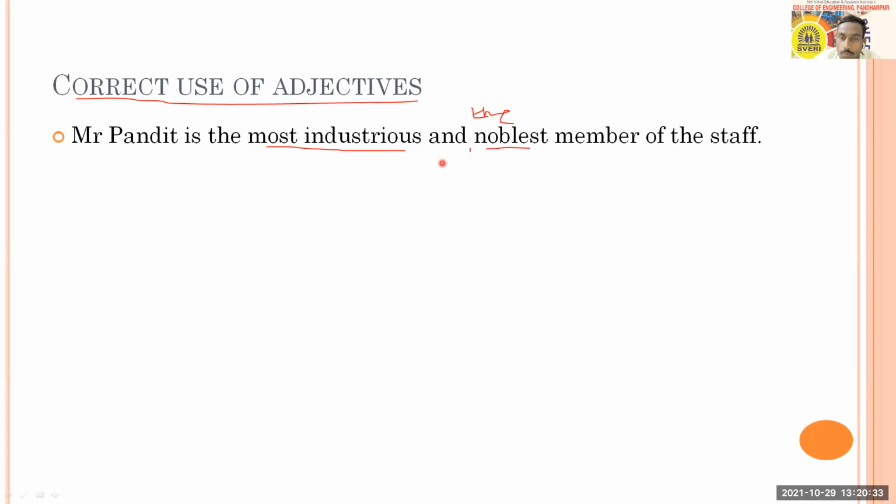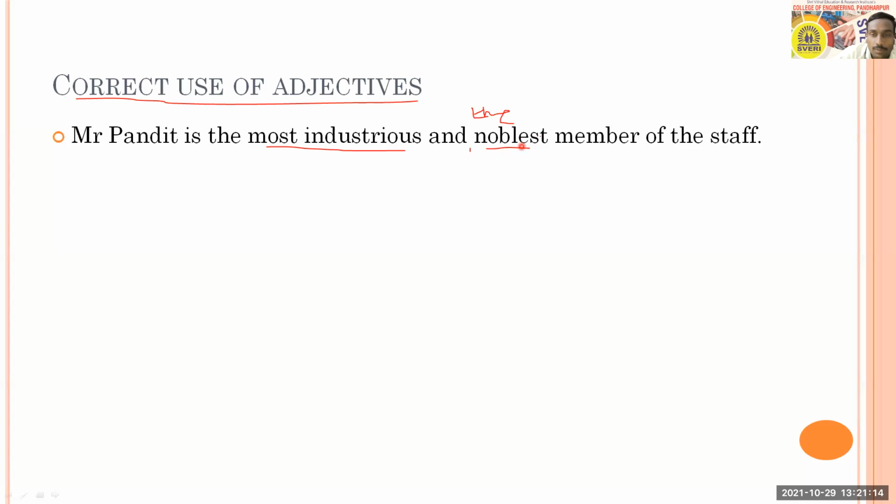See here, noblest is okay because the superlative degree is used here. So most and noblest are okay, but you need to understand the place of adjectives here. Two adjectives are used, and you need to think about their place. Which two? One is industrious and another is noblest. Interchange their place. Noblest should be first. Yes, right now you are getting it. Mr. Pandit is the noblest and the most industrious member of the staff.